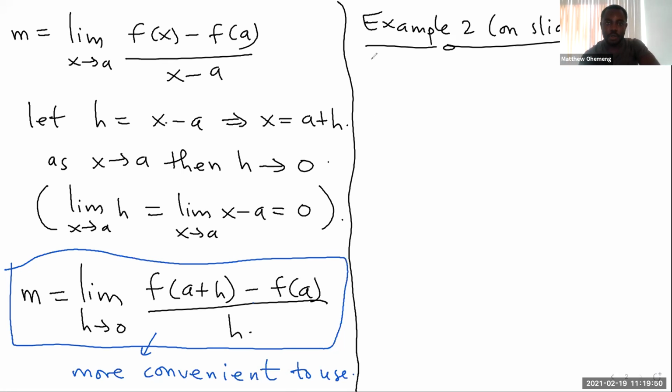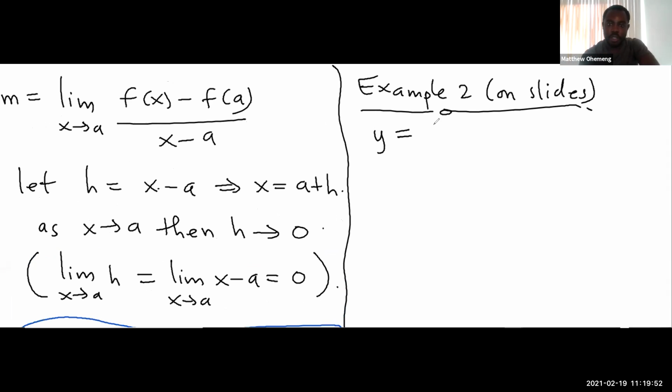Okay, so now let's go. So for this one, we have y equal to 3 over x. And then the point is 3, 1. We need a tangent line here. So what do we do?